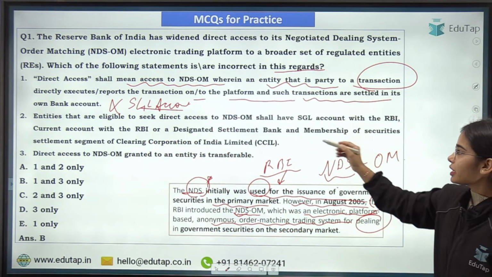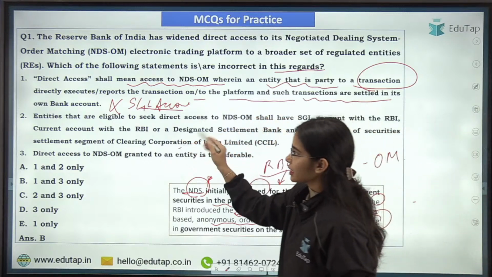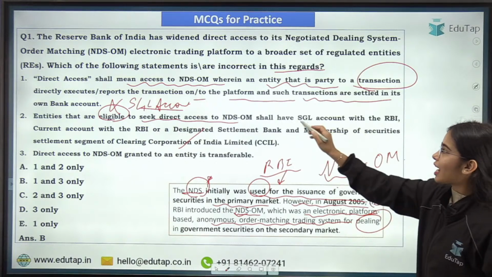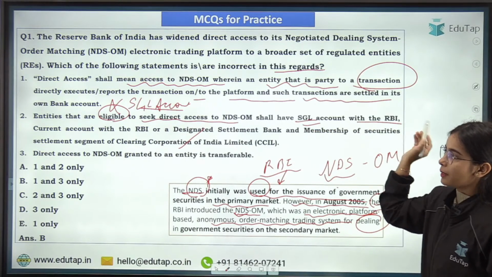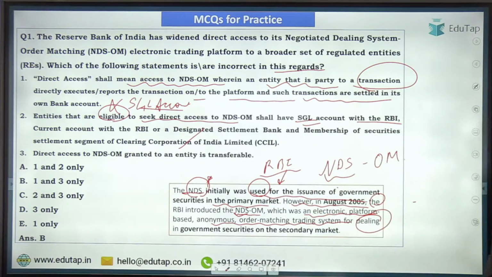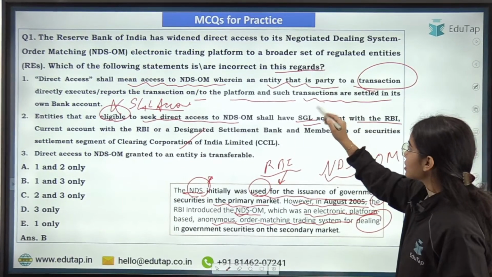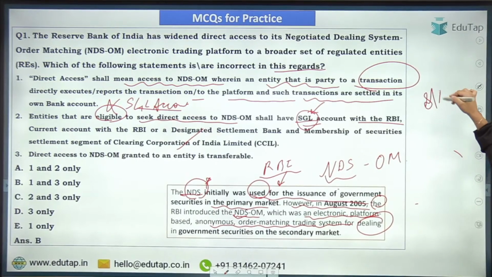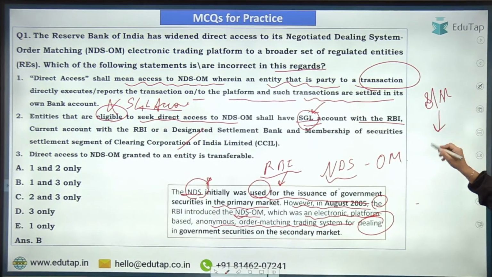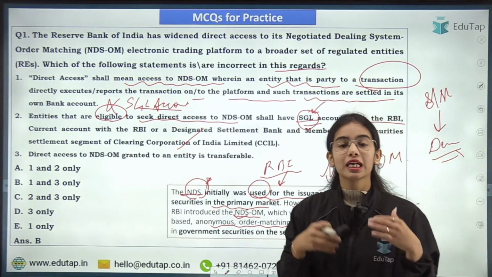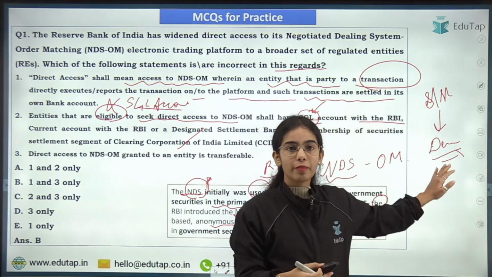Now the second statement, this is correct. Entities that are eligible to seek direct access to NDS-OM shall have an SGL account with the RBI. SGL is a Subsidiary General Ledger account. Like your securities or shares, the shares and bonds that you are buying are stored in the demat account.